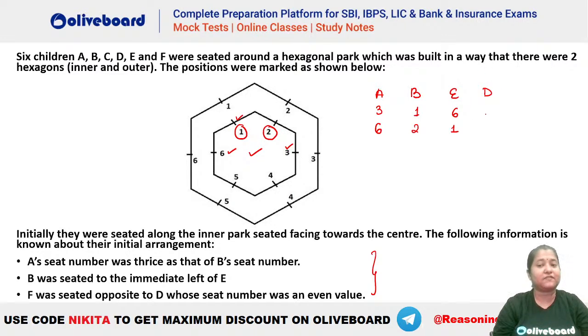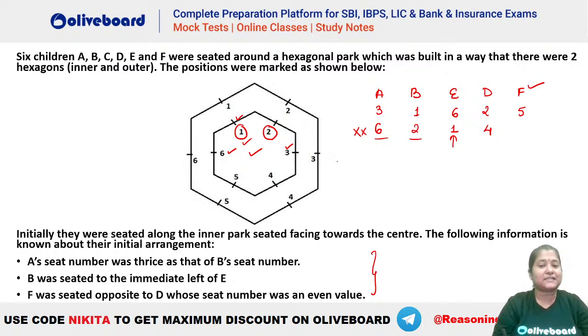And D should be even. That means D will be 2 here, and opposite to D we will have your F, who is going to be 5. Okay, this is the first case here. In the second case, 6 and 2 are already taken. That means D should be on seat number 4. But opposite to seat number 4, we already have 1, which is not possible for your F, right? Because it is already taken here. That means this case is invalid. Hence, this is the valid case here. Hai na?